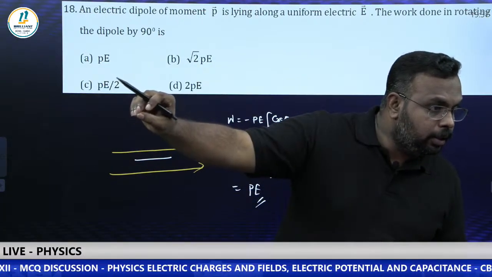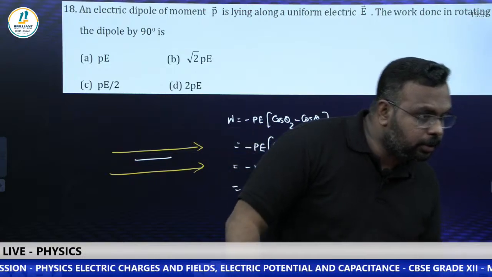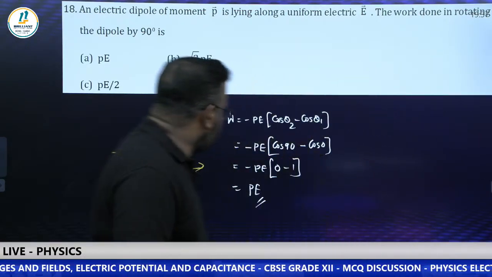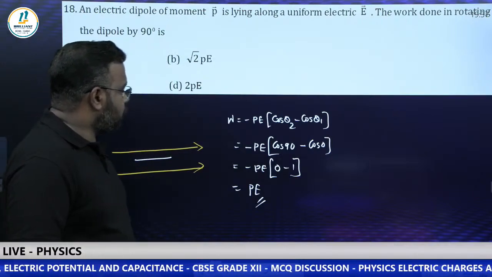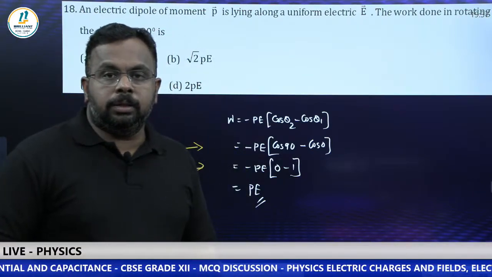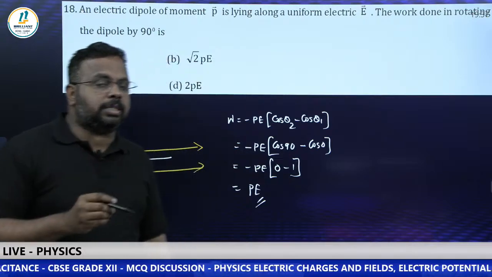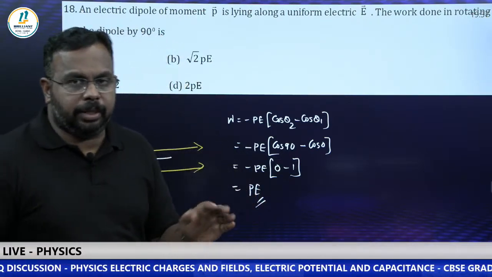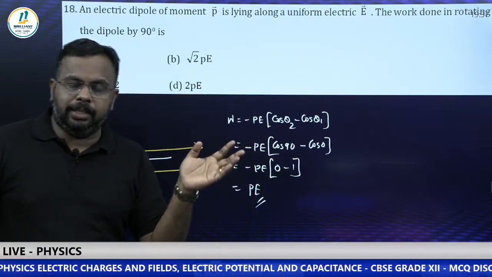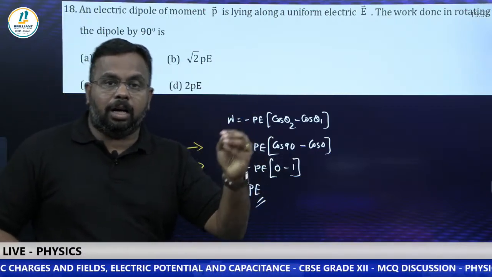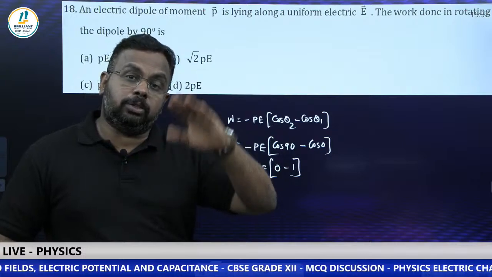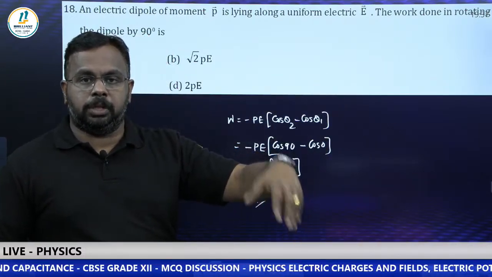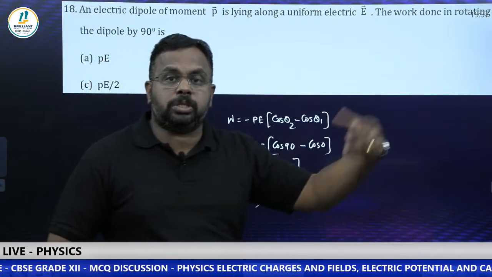Yes, Sanjay. Fahad, yes, correct answer. Yeah, Satvik, option A. Clear or not? Now the other ways of asking a question based on this one: they won't give any angle value in the question. Like here it is along the direction, rotate 90 degree. Instead, they may ask, calculate the work done to rotate it from its stable equilibrium position to unstable equilibrium position, or unstable equilibrium position to stable equilibrium position.